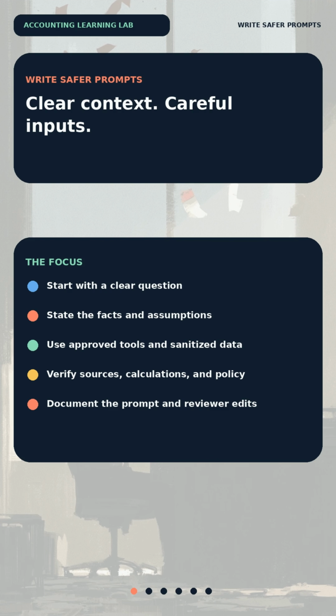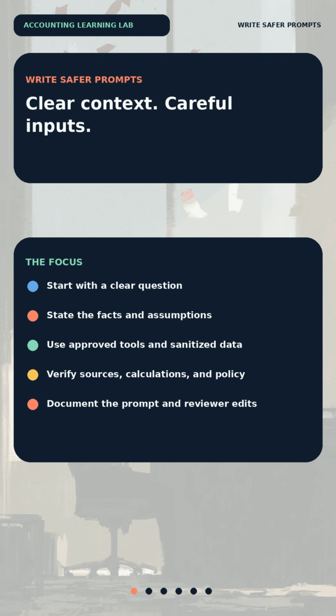When you ask an AI tool an accounting question, the quality of the answer depends heavily on the prompt. A safer prompt does more than request a conclusion. It defines the task, supplies relevant context, sets boundaries, and asks the system to show uncertainty instead of filling gaps with confident guesses. Start with a precise objective.